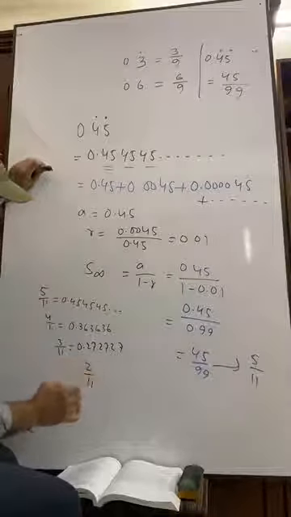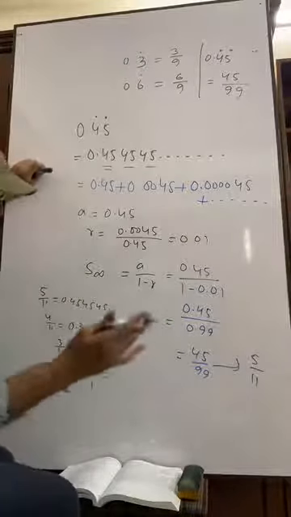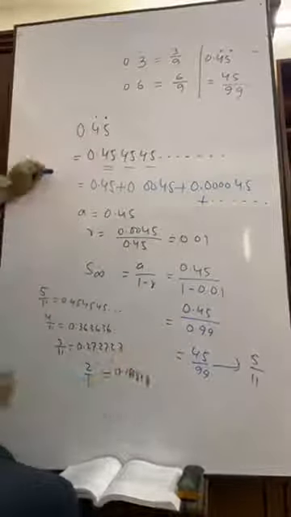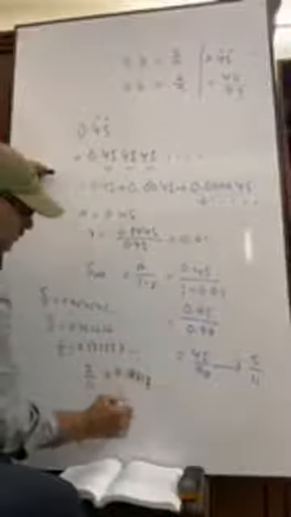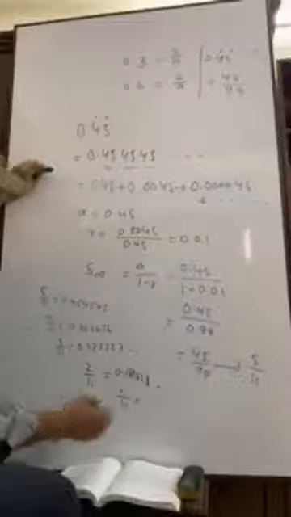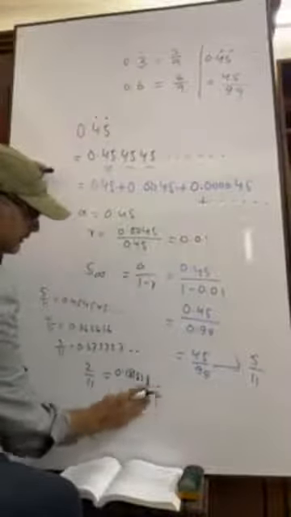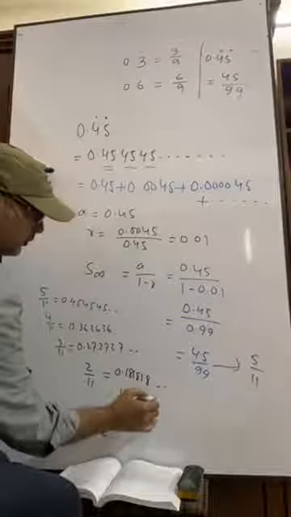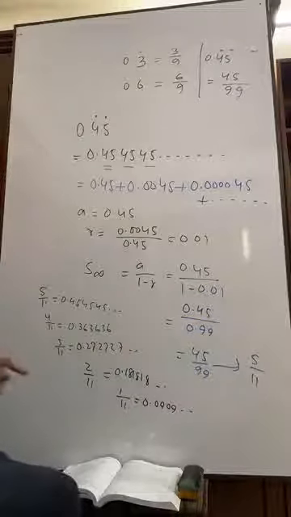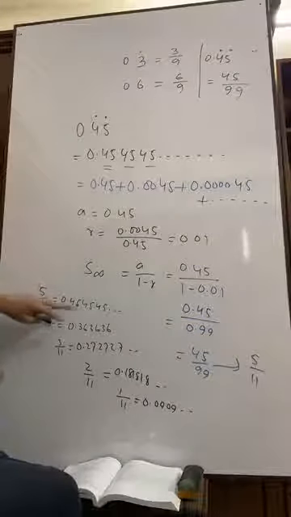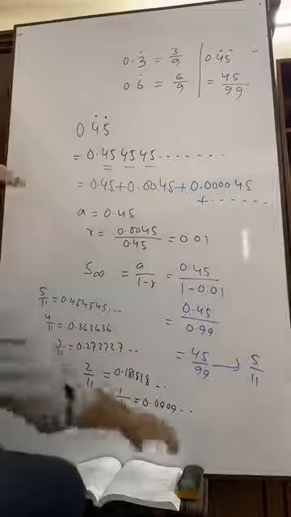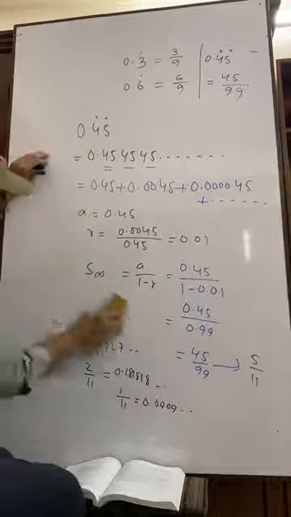If it is 2, 2 nines are 18, 0.181818 in this way. If it is only 1, then 1 nine is 9, that means 1 by 11 is 0.0909 in this way. If it is 6, it will be 0.63636363 like this. Anyway, this type of math can be given in your examination.